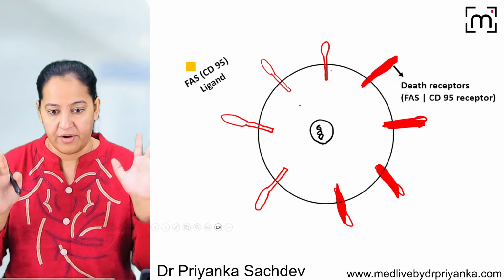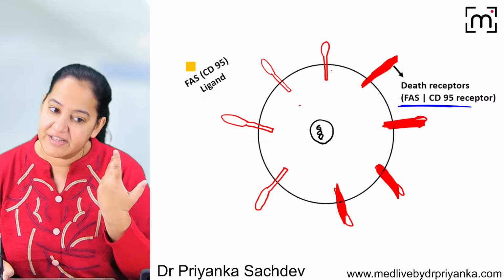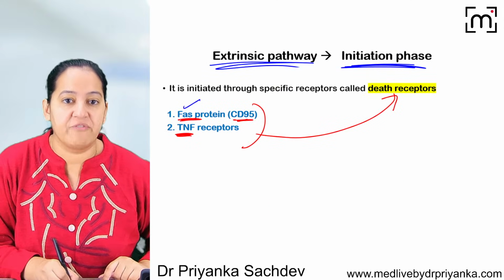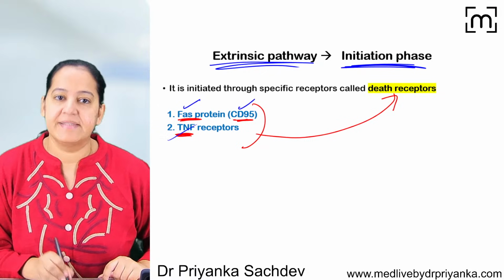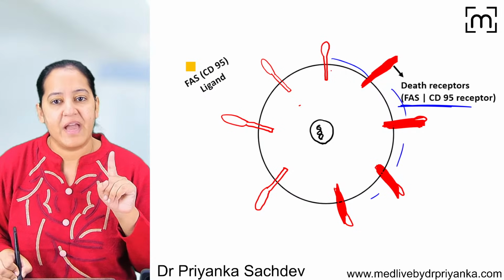You can see, these all are death receptors. They are either Fas or TNF. Fas and CD95 are one and the same thing. Learn two names of Fas, because you get questions on Fas and also on CD95. And the second is TNF. These are inactive because they are present at a distance from each other.